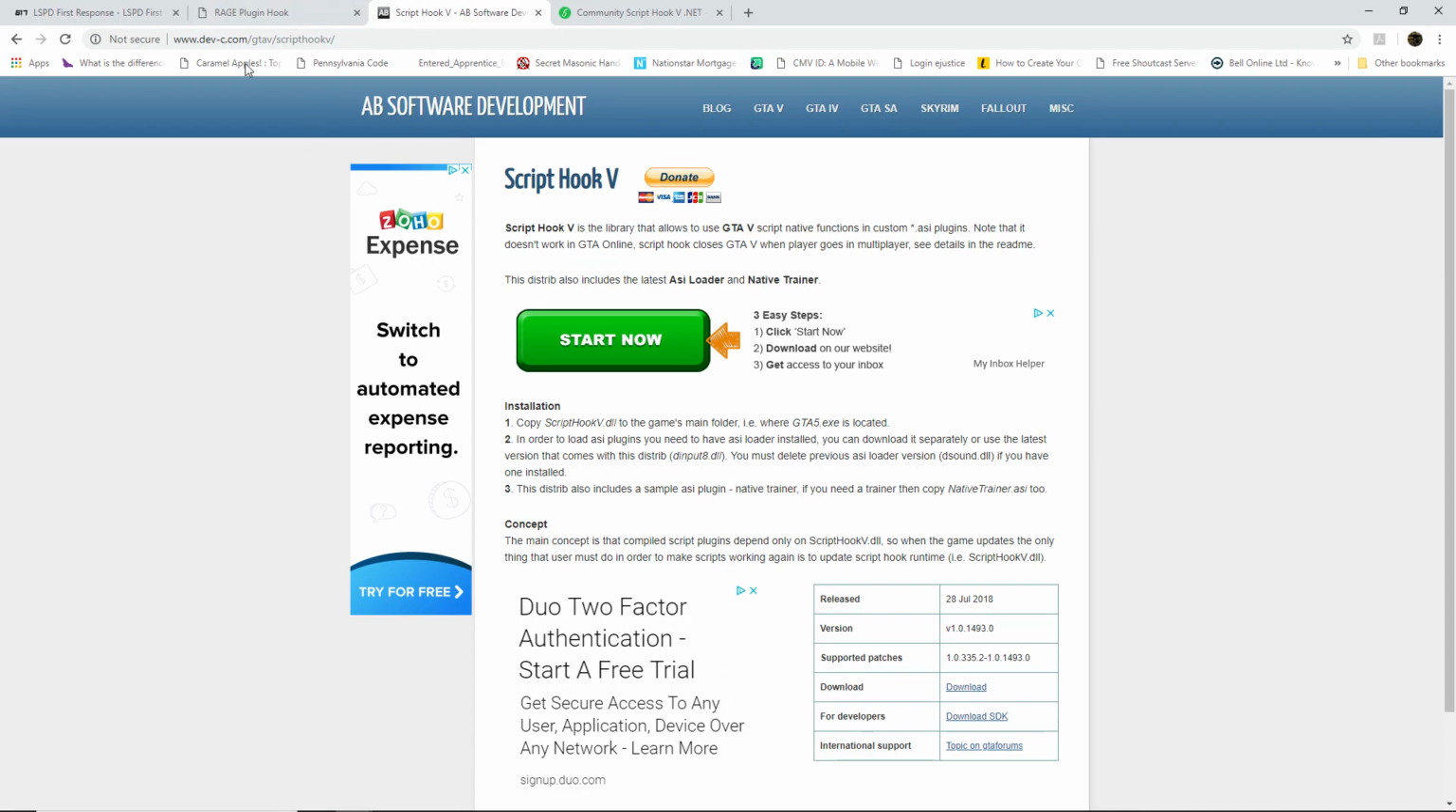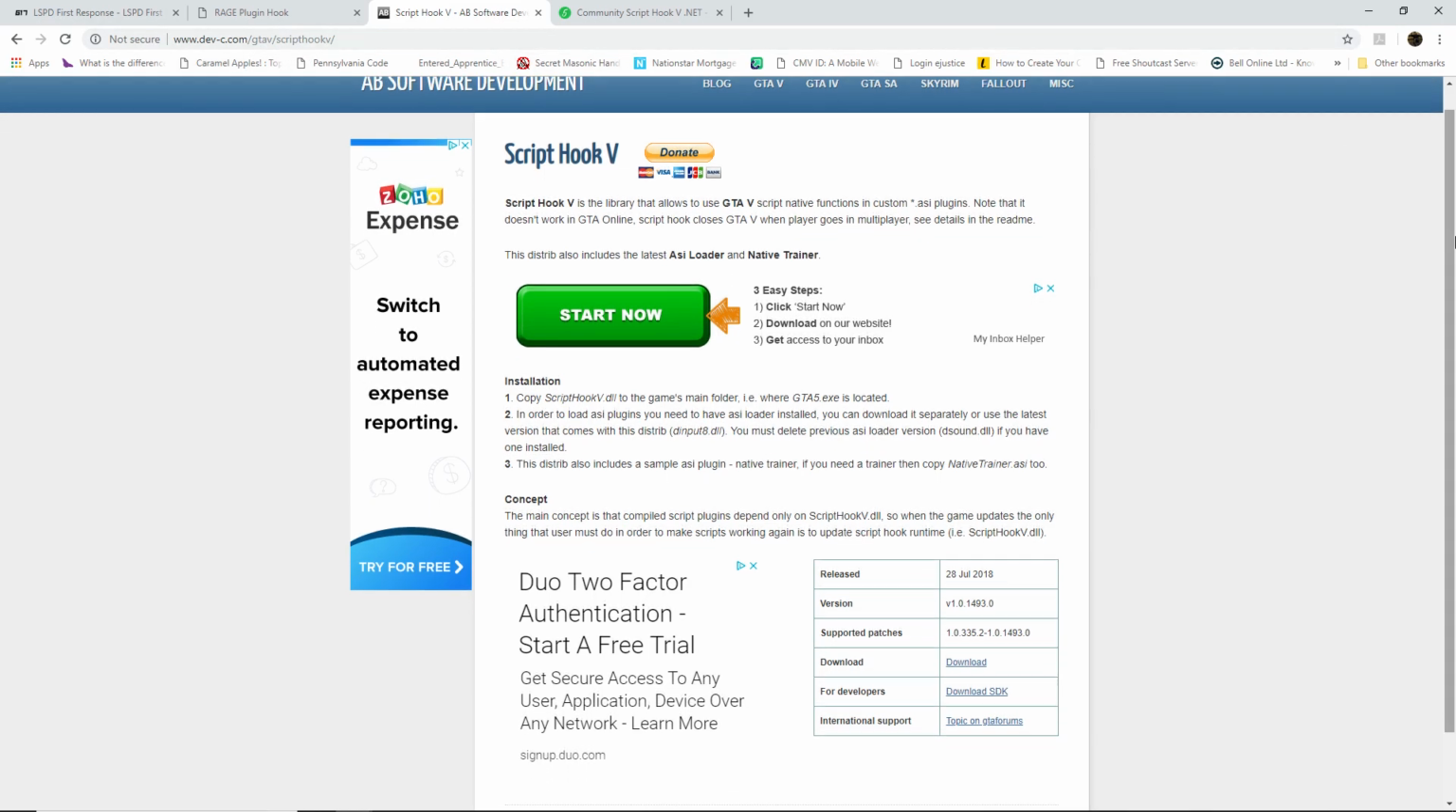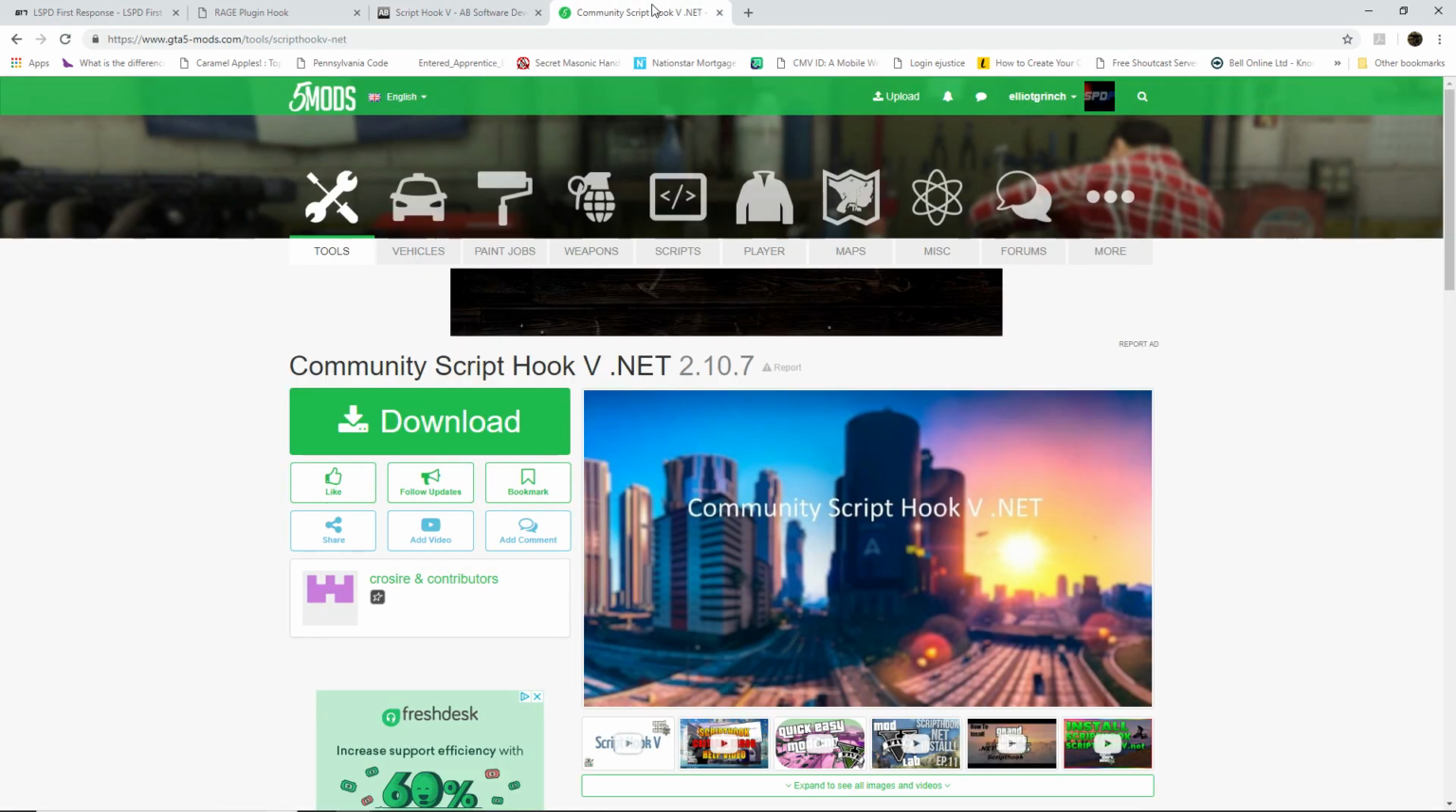Then you want to go over to Script Hook. You want to get Script Hook V from AB Software Development. So that's at www.dev-c.com and GTA 5 Script Hook V. And you want to download the latest version of that. And once again, if you do not save it and they update the file, you will be out of luck unless you can find it on your own for that version of the game. So keep that in mind once again when you start getting into this.